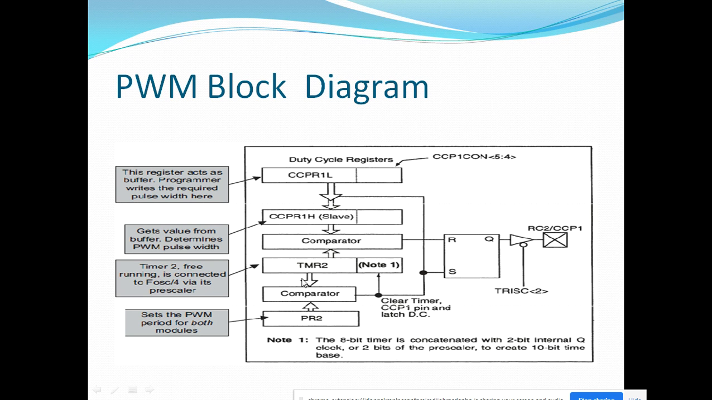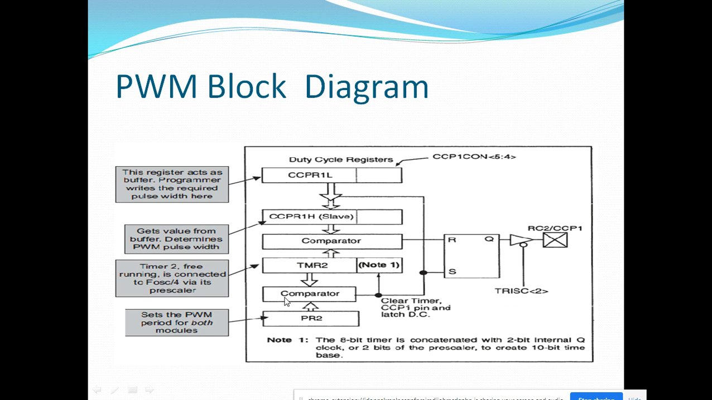So the important registers are the period register, the timer 2 register, and the CCPR lower byte and higher byte registers, and these two bits. We said that 10-bit resolution is available for PWM output. CCPR1L is an 8-bit, 1 byte register, and the remaining 2 bits are used from the CCP1CON register, the 5th and 4th bits. So we can write values for these 2 bits also, and a total 10-bit resolution PWM output is available.